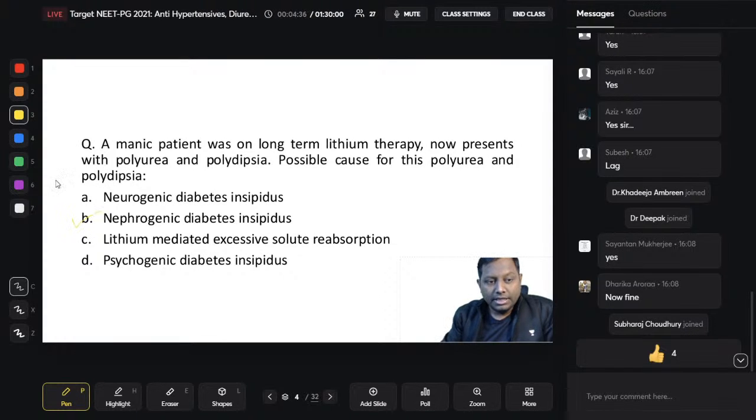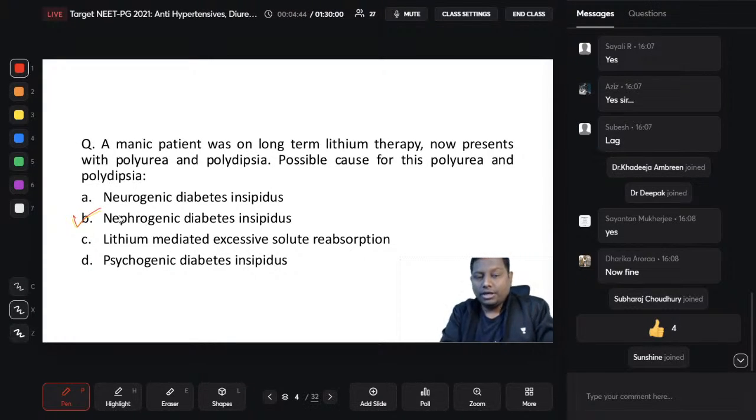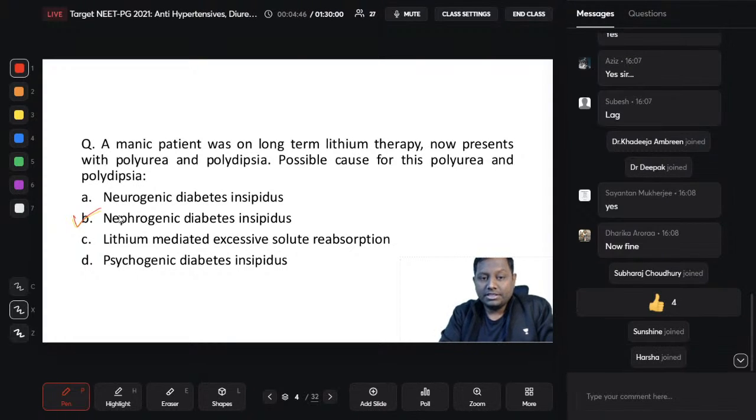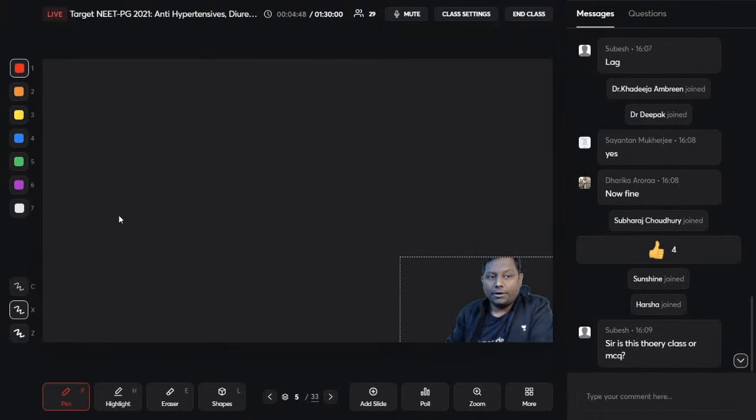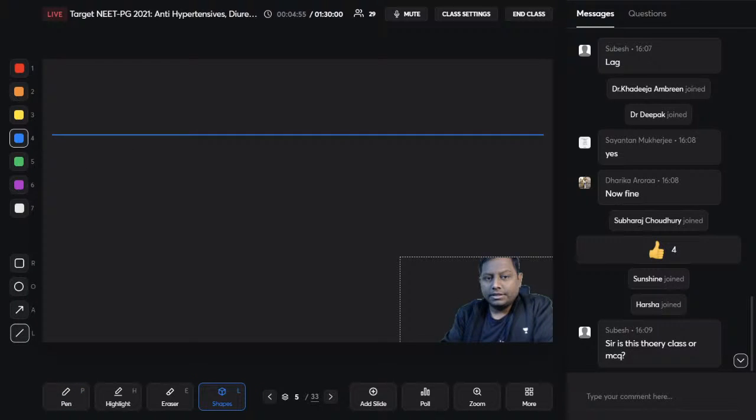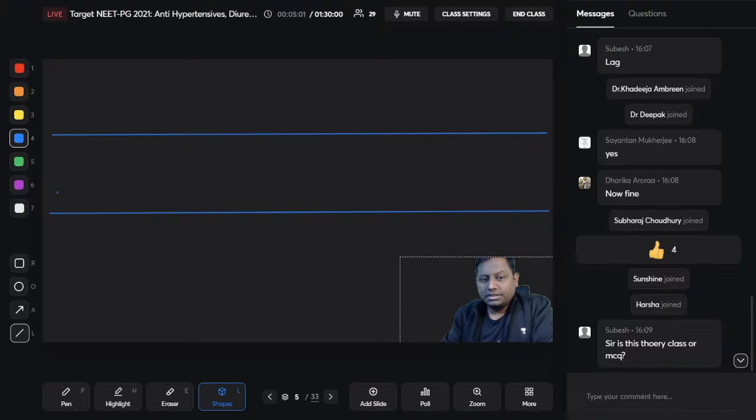That means there is a decreased amount of ADH, decreased amount of ADH from the central nervous system itself. Nephrogenic and neurogenic diabetes insipidus is one of the very favorite questions for the examiner. Let me take some time to simplify it and discuss why it is not nephrogenic. Lithium induced diabetes insipidus, guys, is always and always nephrogenic in nature. Whenever there is a lithium induced diabetes insipidus, let us see how it happens.